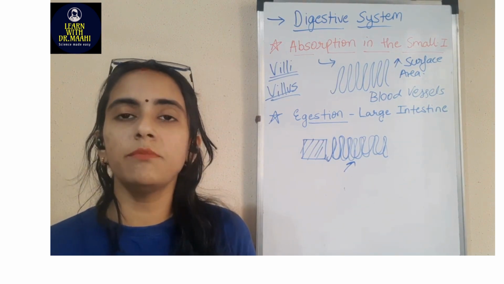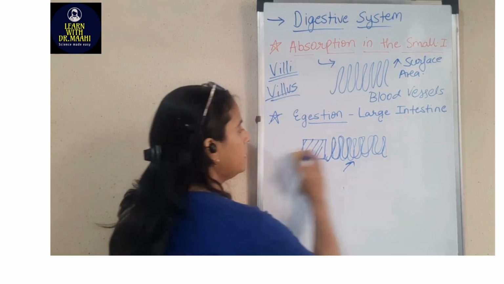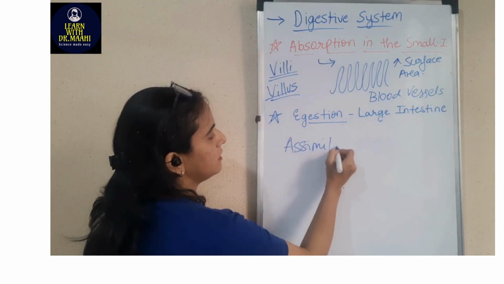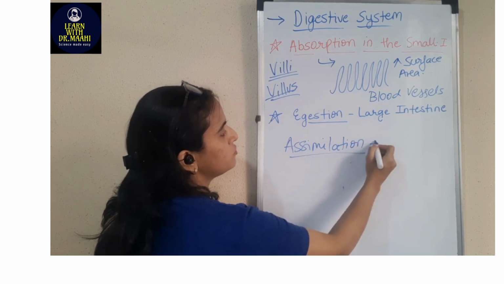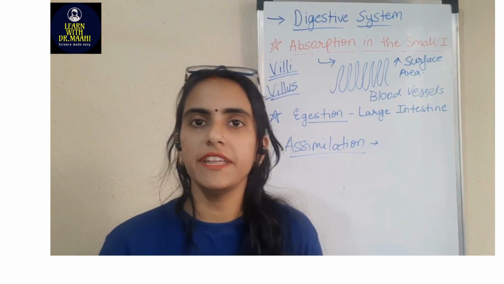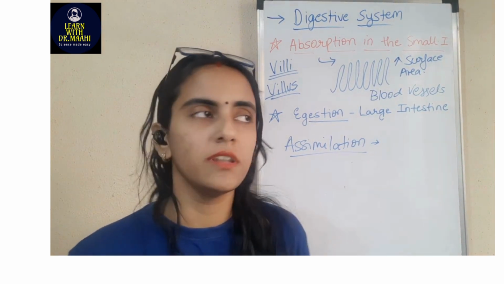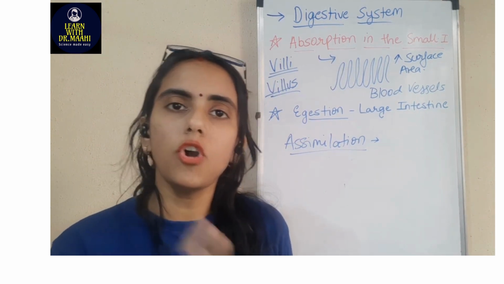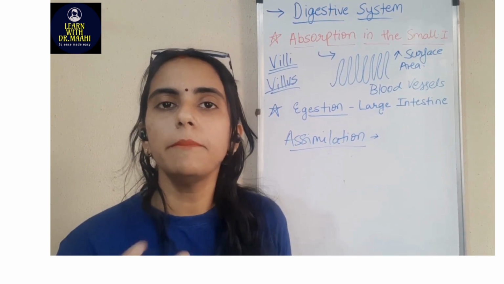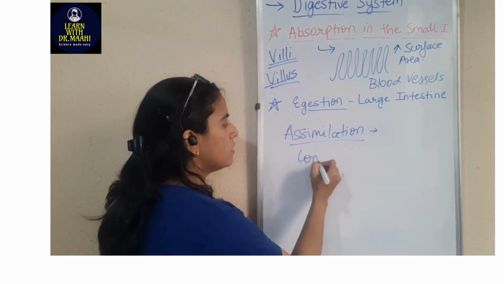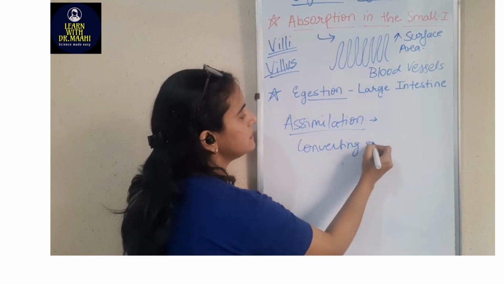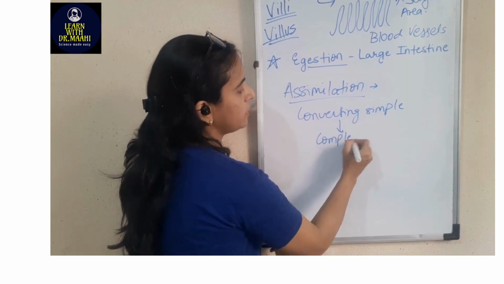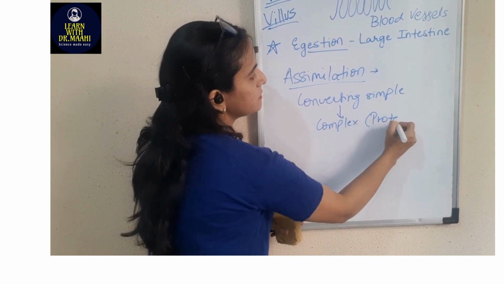Now coming to the next important thing, that is assimilation. Now what is assimilation? Absorption is done. What we have done in absorption, we have taken all the important material that our body is needing. Now whatever material is taken, that material is converted to the complex material which our body needs. For example, converting simple substances into complex materials like proteins.